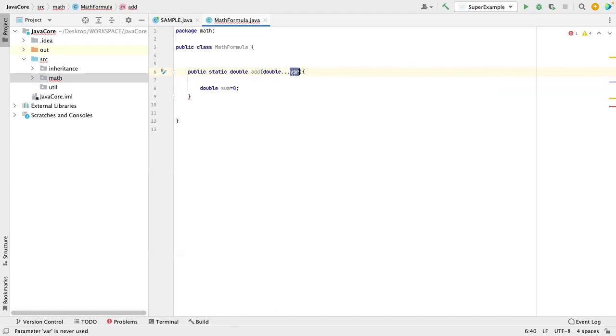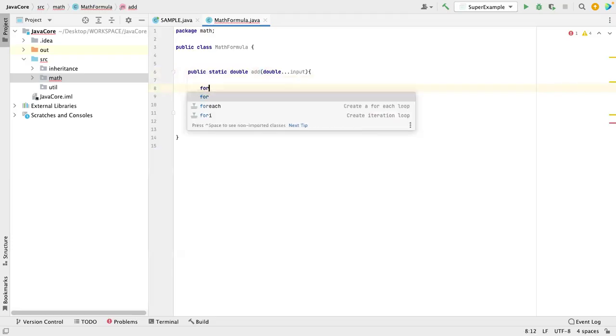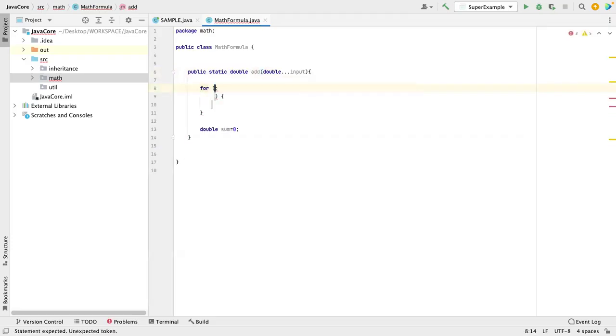Okay, or make it like here, input. So now input, we'll get all this data. I have to iterate over that, so I will use for each, double d equal to input. You remember the for each loop, right? Yeah. Now I'm just writing simple logic to make you understand exactly what we are doing.